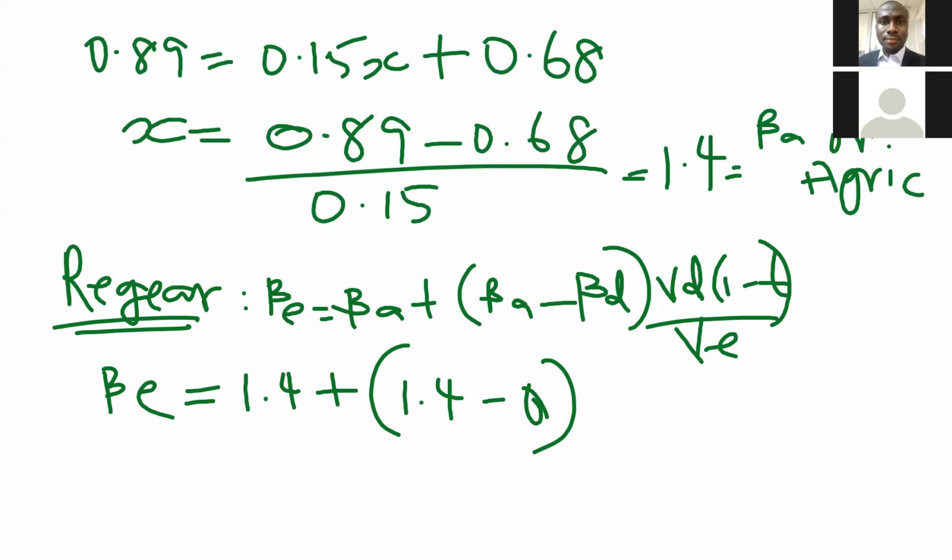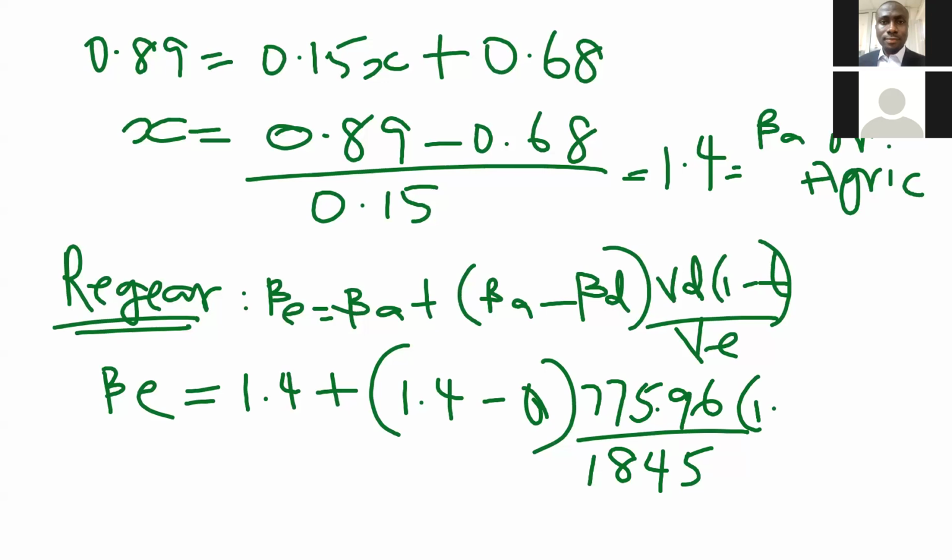Okay, 1021. Let me remember again. 1021 divided by 1000 times 760. So 775.96 divided by 1845, all in million. 1 minus T, 1 minus 0.2.